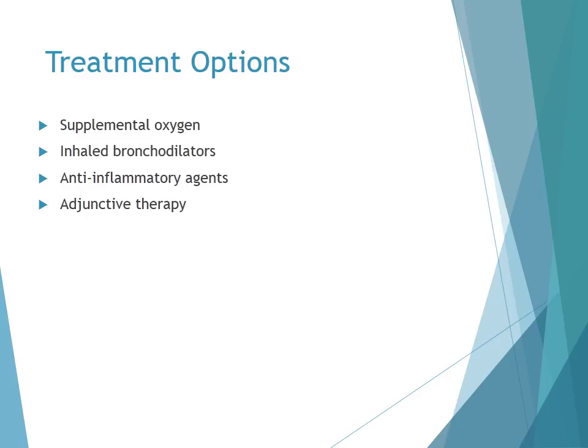Treatment options include supplemental oxygen, again to relieve hypoxemia and maintain oxygen saturation at 92% or greater, providing inhaled bronchodilators to relieve airflow obstruction either continuously or intermittently, systemic corticosteroids to decrease airway inflammation, as well as adjunctive therapies such as intravenous magnesium sulfate, systemic beta-2 agonists, and Heliox in those patients who are unresponsive to the previously mentioned therapy options.